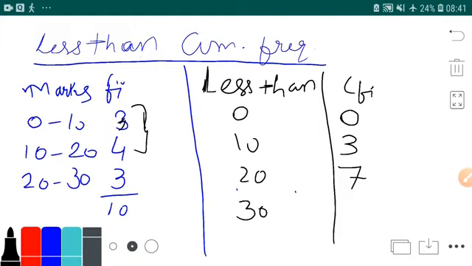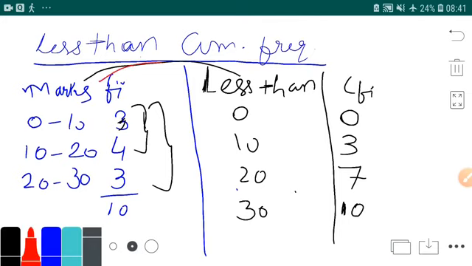Then suppose I go to less than 30. So how many are less than 30? 0 to 10, all will be covered. Everyone will be covered. So you got my point, what we have done? Now what we have done is that from classes we have converted into less than frequency.